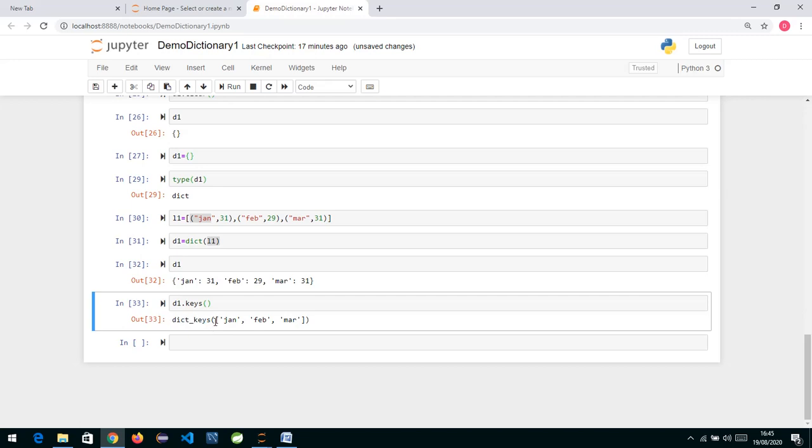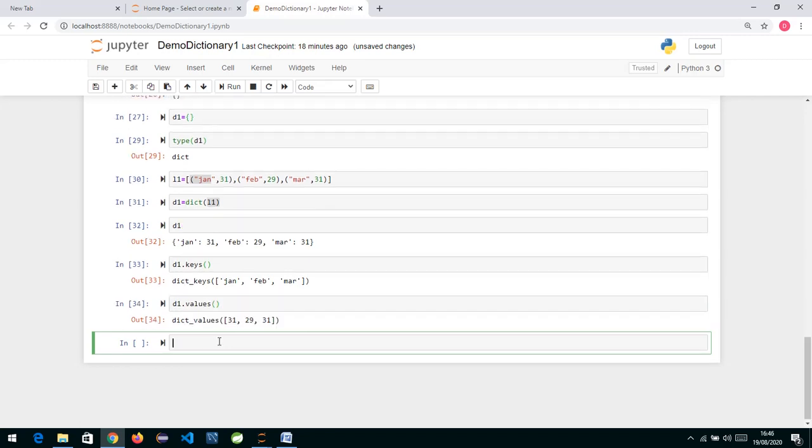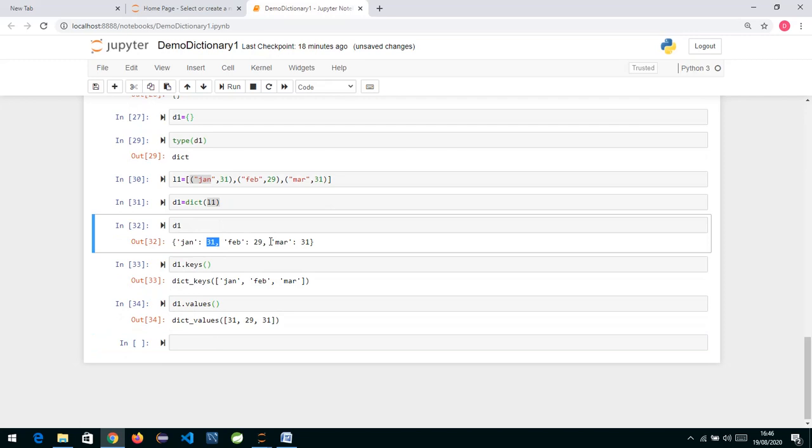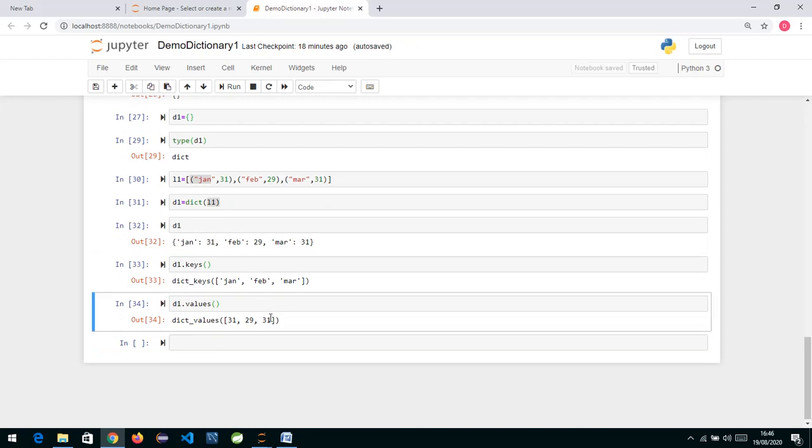Okay, so it is basically a list of all the keys which we have. keys is the method in a dictionary which is going to return you all the keys inside your dictionary. Similarly, we have one more method called values. What values will do is it will return you all the values which are present inside your dictionary, 31, 29 and 31 over here.